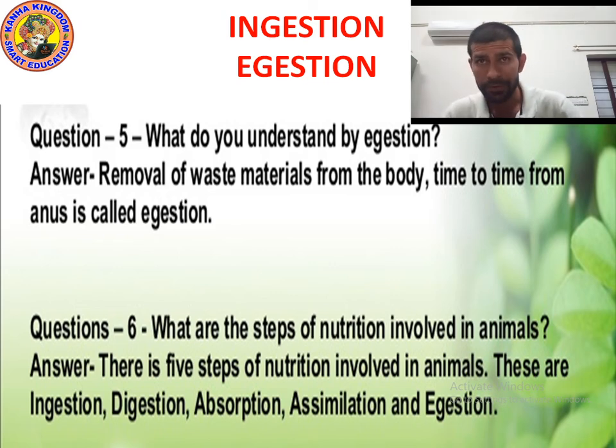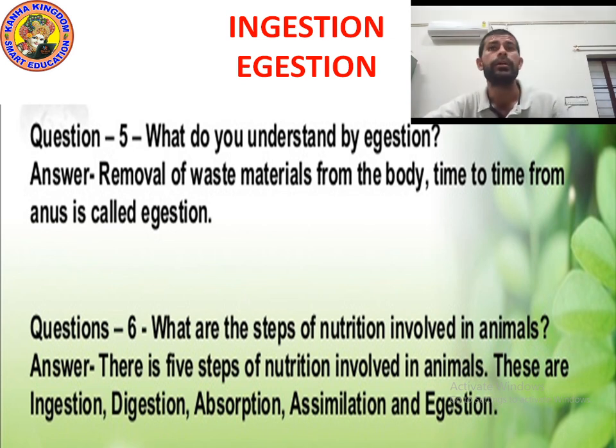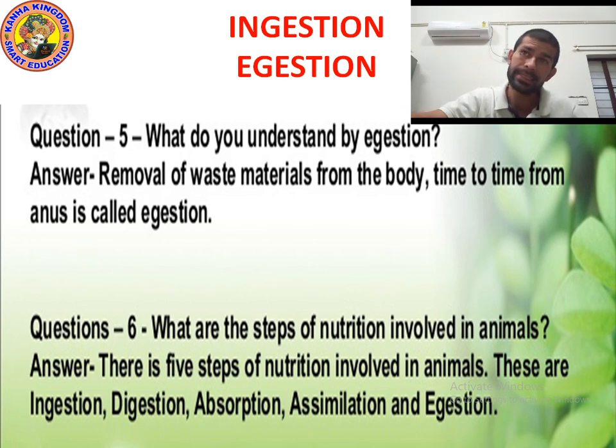So there are 5 steps of nutrition involved in animals. First is ingestion, second is digestion, third is absorption, next is assimilation, and last is egestion. So what is ingestion? The intake of food, the process of taking food into the mouth for digesting, is called ingestion.